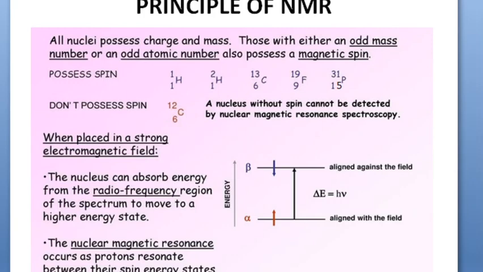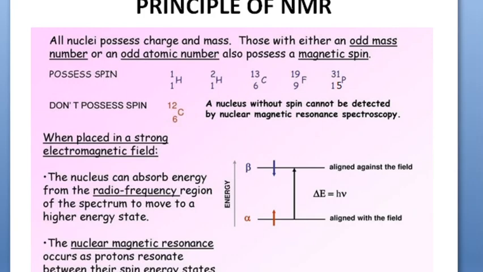When there is odd mass, meaning 1, 3, 5, 7, 9, 11 like that, for the nuclei, or when there is odd atomic number also, two conditions, when there is odd mass or odd atomic number, the nuclei possess magnetic spin. When you have an odd mass, the nuclei possess a net magnetic spin.